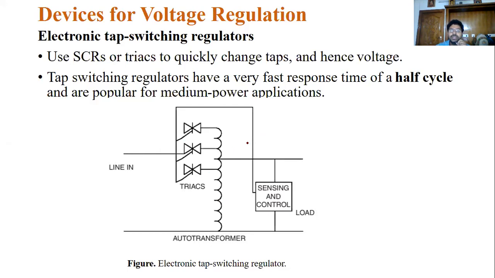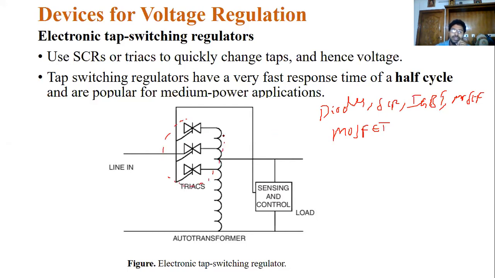It is nothing but an electronic device or power electronic device, such as diodes, SCRs, IGBTs or MOSFETs used to control the device. Here they are using the triacs.